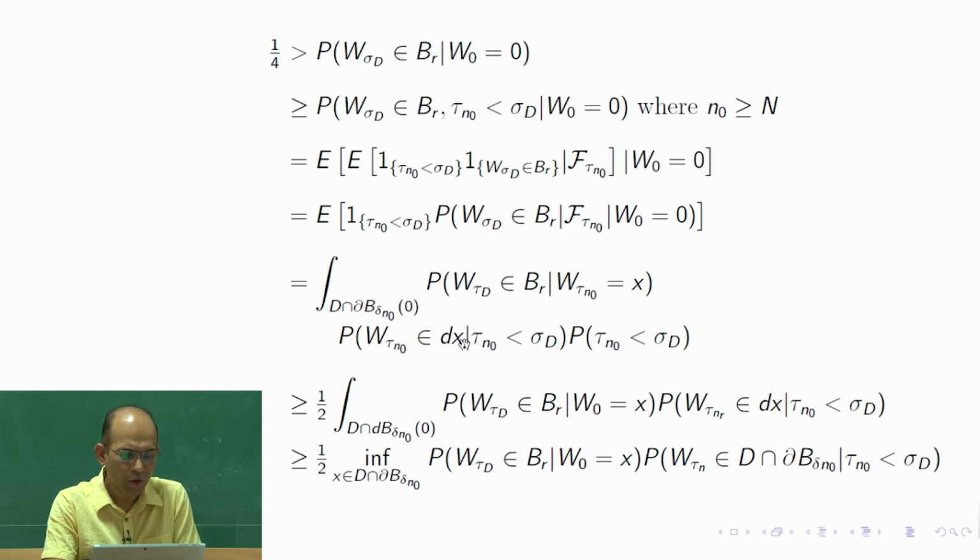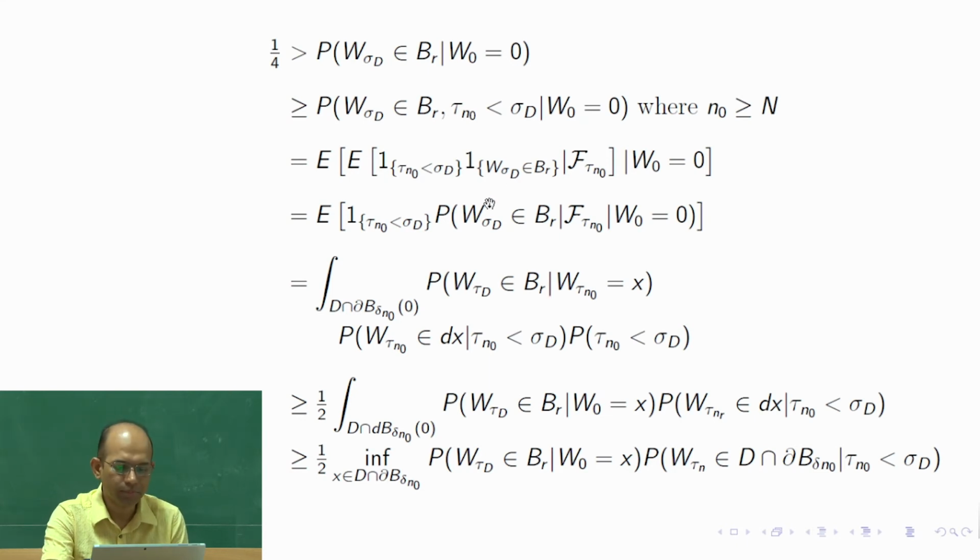So here of course it does not leave the boundary immediately, because tau n naught is in x and everything is inside till some positive time. So I can replace sigma d by tau d here. From this step to this step had lots of arguments to justify.